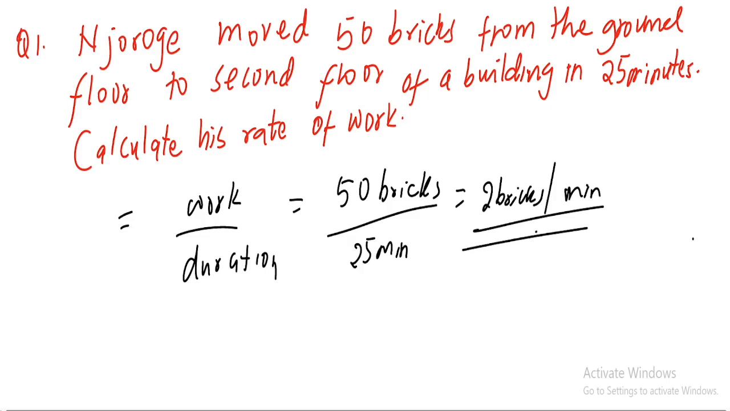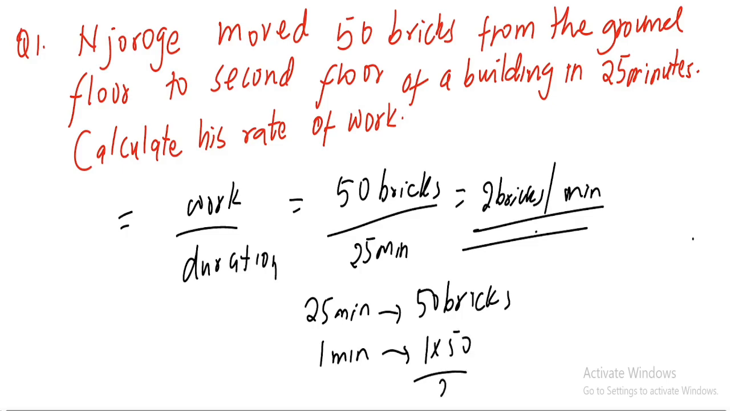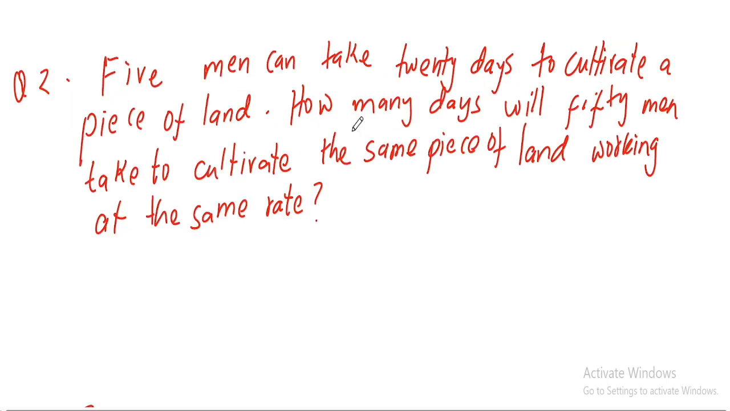Or you can ask yourself, if 25 minutes is the total time that you take to move 50 bricks, what about 1 minute? That's the rate. So just do 1 times 50 over 25. So basically you get 2 bricks per minute again.